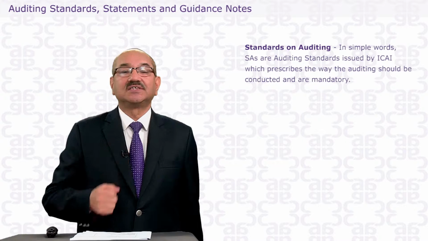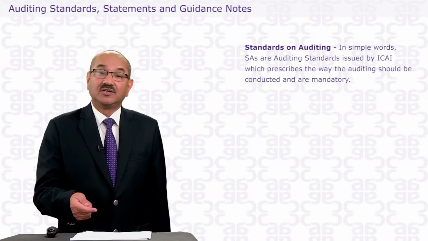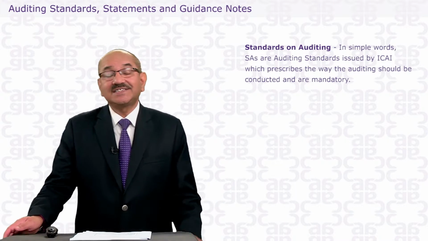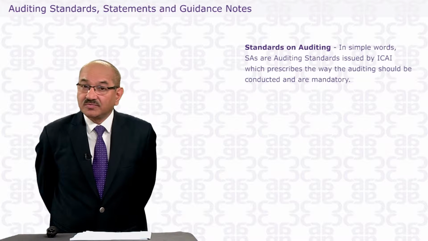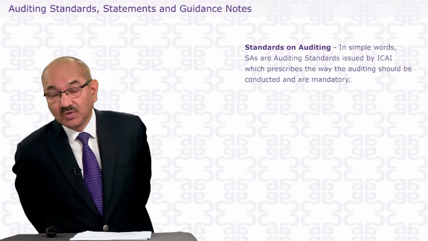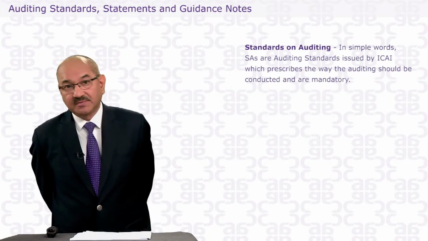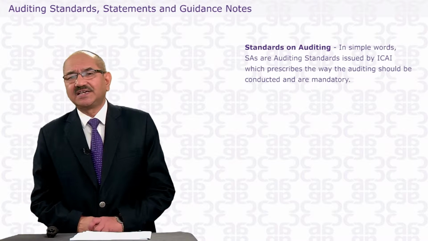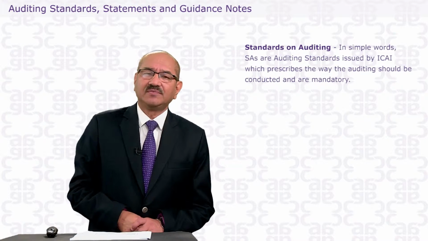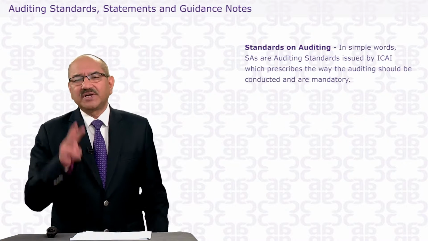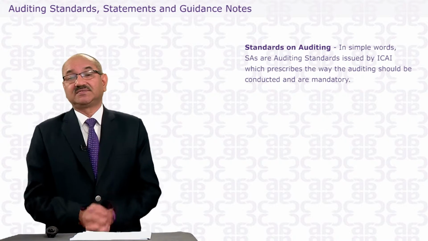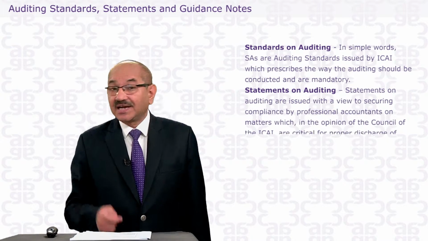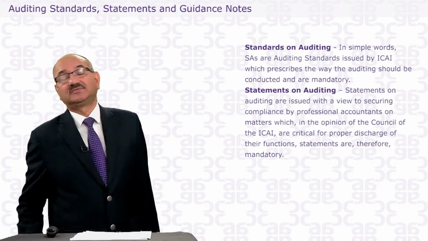So these are the guidances given, and they are mandatory not only by the chartered accountants but now under the Companies Act also. So those are the standards on auditing. They are 37. Out of these, 34 auditing standards are applicable to each and every type of audit, and there are 3 specific situation auditing standards in the series of 800, 805, 810. They are for particular situations, but in total they are 37. Now, what is the statement on auditing? They are also mandatory, issued by the Institute of Chartered Accountants.